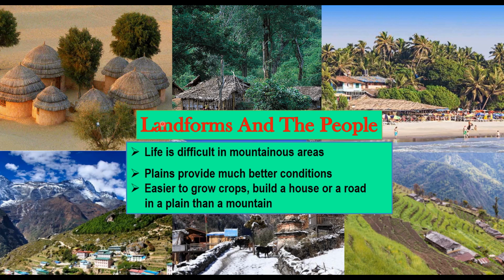Growing crops and building houses and roads are easier in plains than in mountains. Life is difficult in mountainous areas, but people use various means to live on different landforms. For example, rope bridge. Look at these pictures. People living in various landforms, be it a hilly area, a desert or a forest, make use of them in many ways. So using these gifts of nature carefully, we can conserve these fertile lands for future generations too.